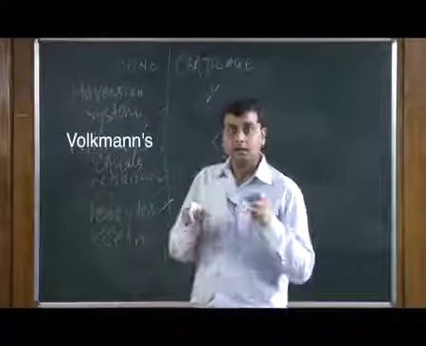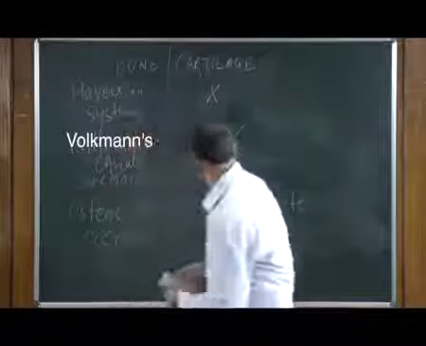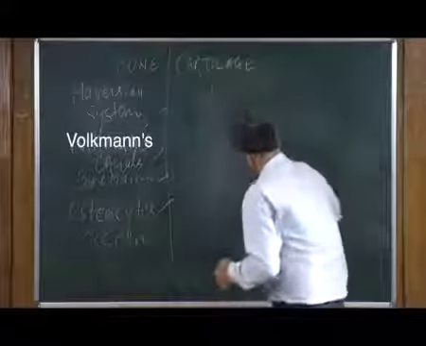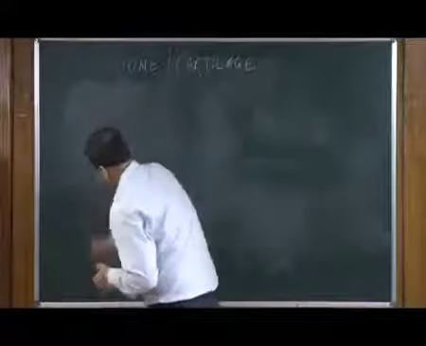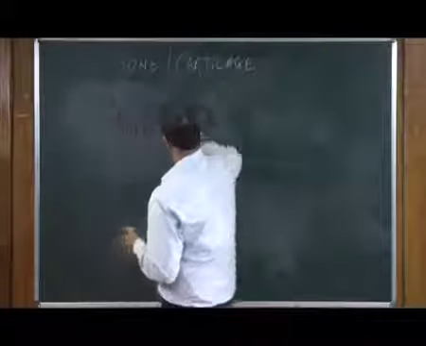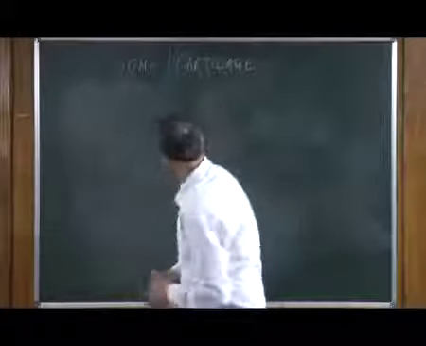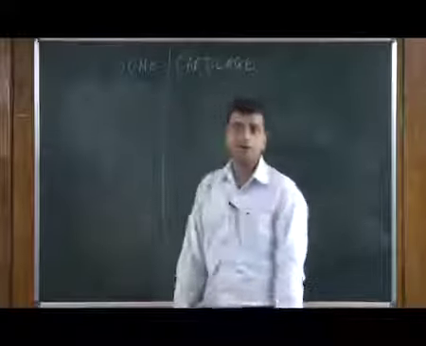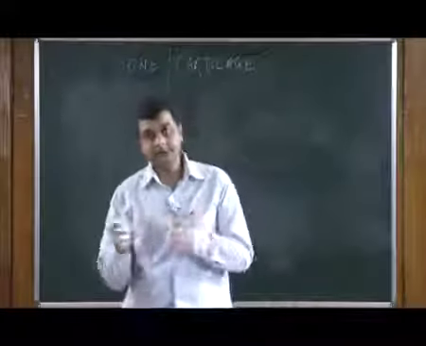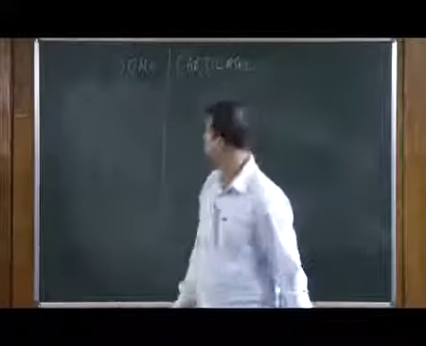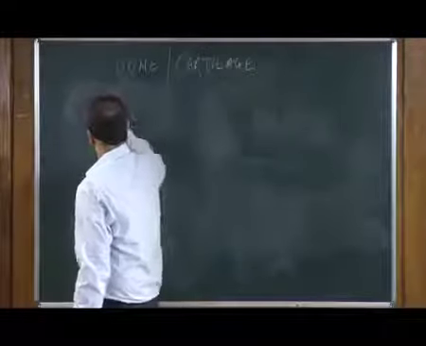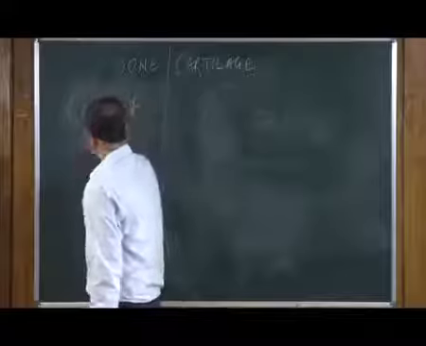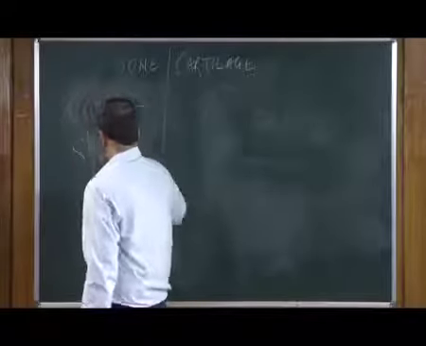Now, let us see some actual examples of bones and cartilage. There are two kinds of bone: compact bone and spongy bone.